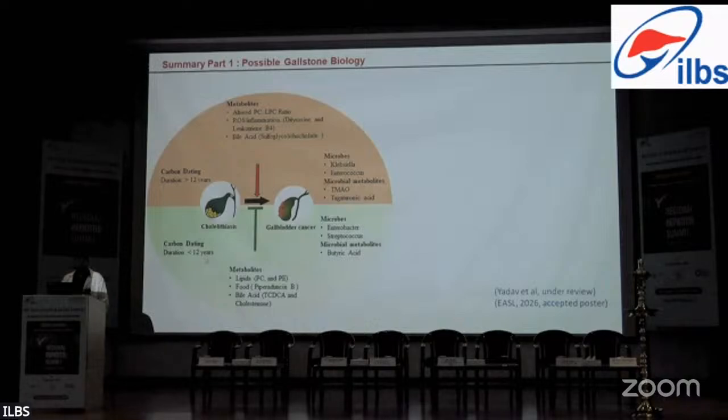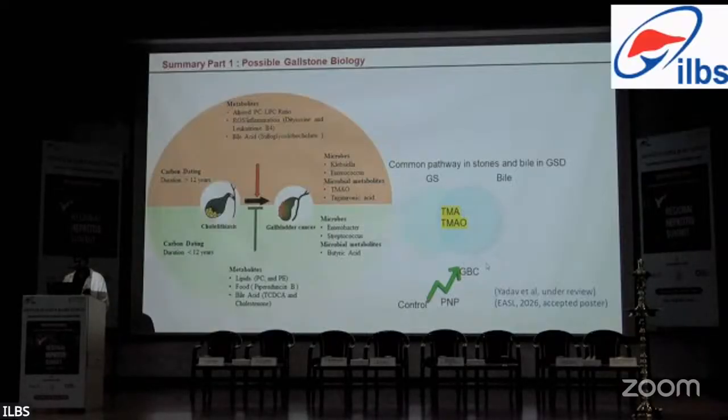While lower duration of less than 12 years with primary bile acid, deoxycholic acid, butyric acid, Enterobacter, and Streptococcus might be preventive in nature. Since we had found gallstone TMAO in the gallstone, we also did metabolome analysis in the bile. I am not showing the data right now. And we found that the precursor of TMAO, which is TMA, trimethylamine, was found to be significantly increased in gallbladder